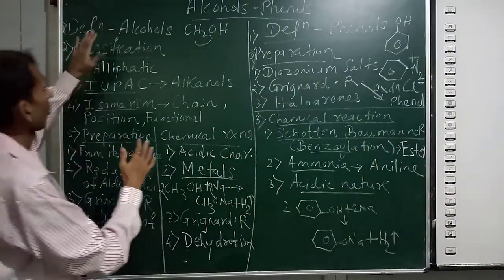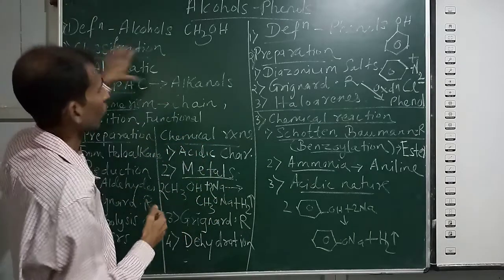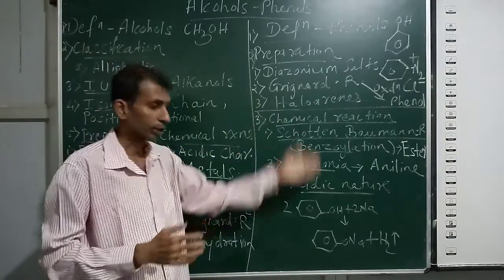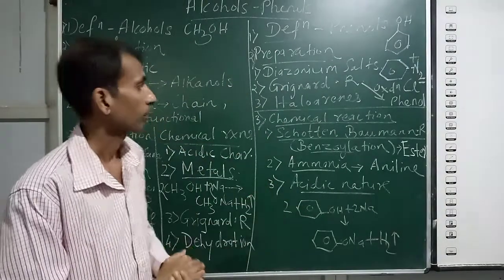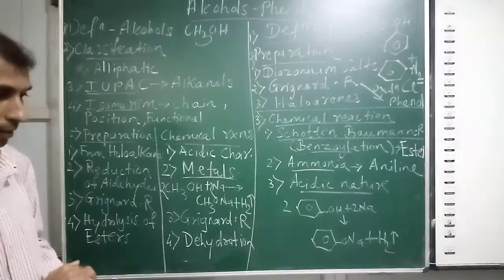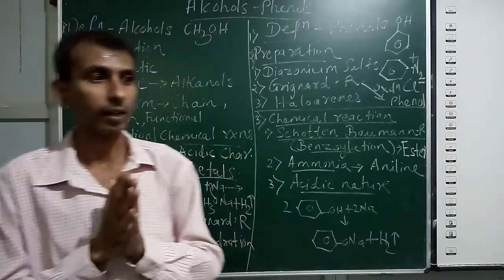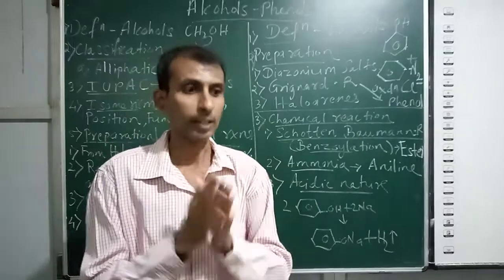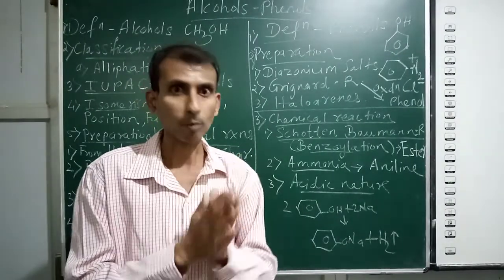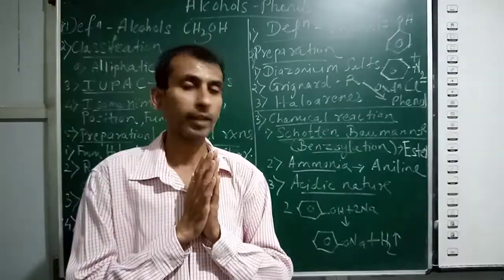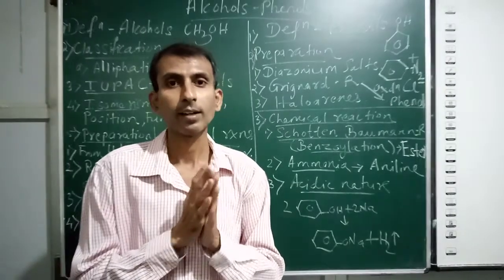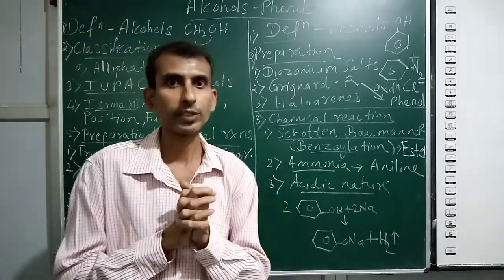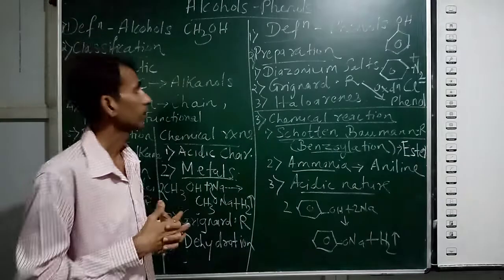Finally, the uses of phenols. Then in physical properties, study the give-reason questions properly, related to melting and boiling point and solubility in water. These are very important give-reason questions which can be asked from this chapter.